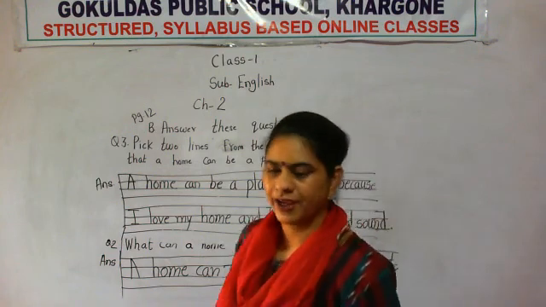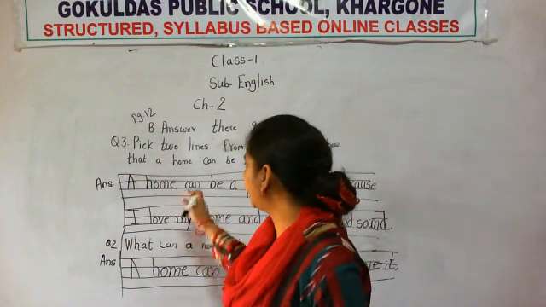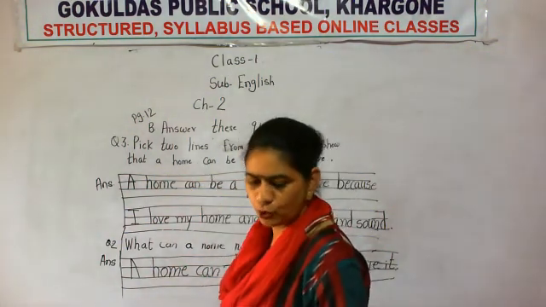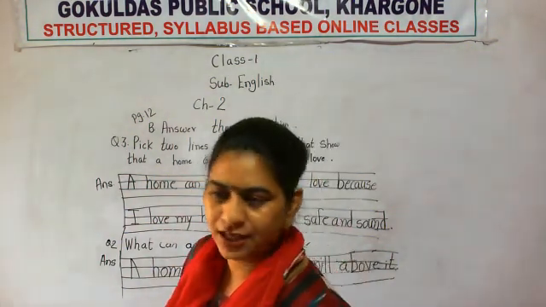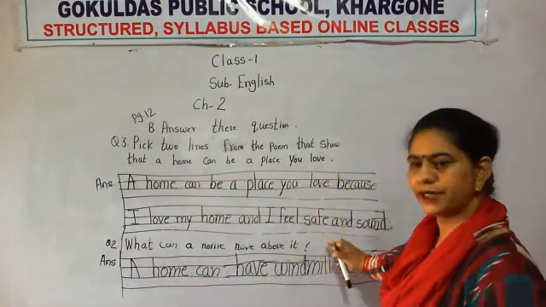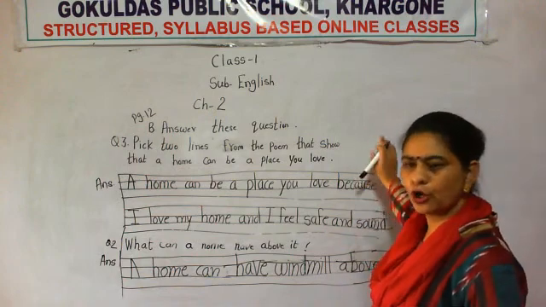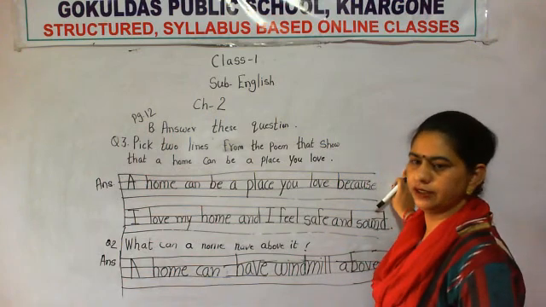So today what we had done, we had completed our chapter 2. We had completed question answers from our chapter 2. Earlier we had completed all the exercises from our chapter 2. So today we had completed chapter 2. So these question answers you have to write in your notebook properly.